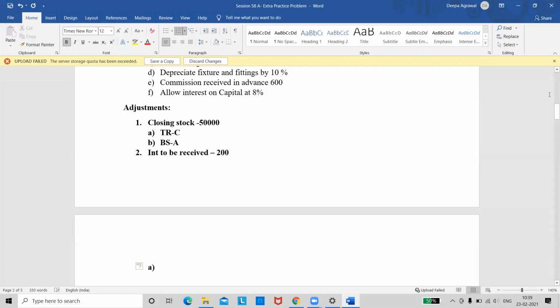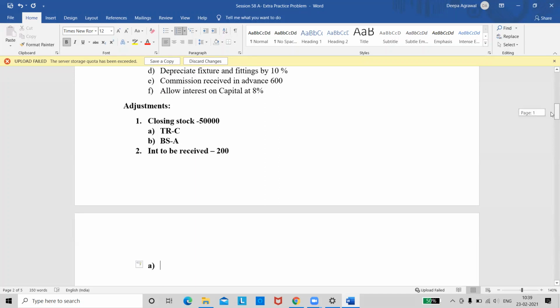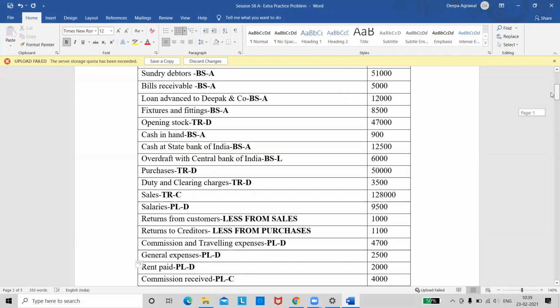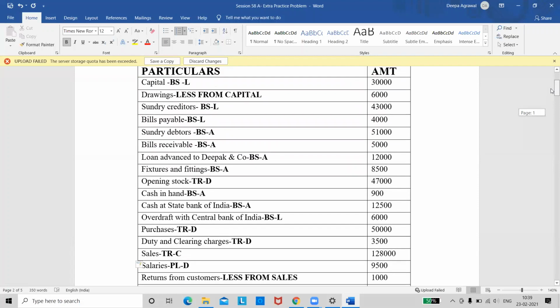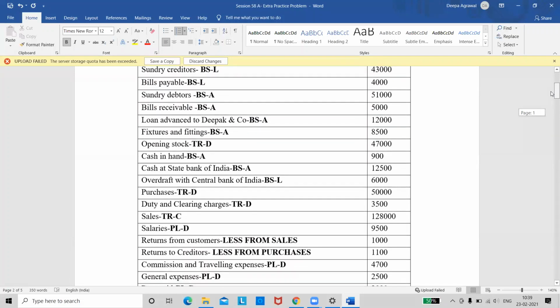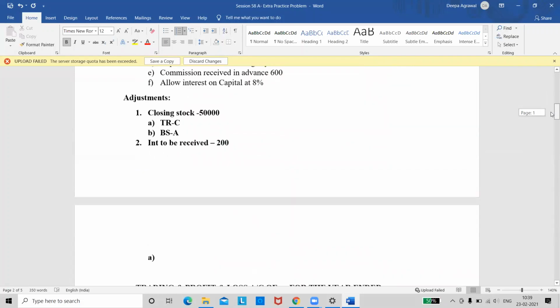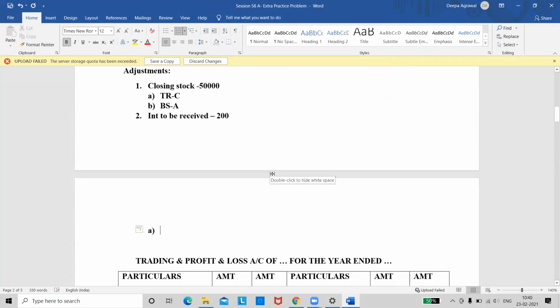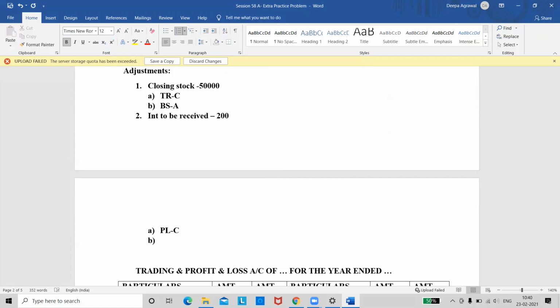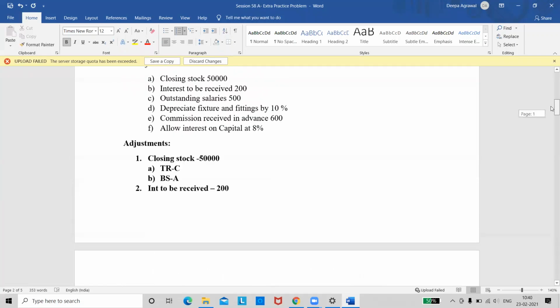See, do we have interest in the trial balance? Can we add it? Check your trial balance. Do we have an interest anywhere? No, ma'am. We don't have, right? So what will we do? We will directly take it on the P&L account on the credit side because we don't have anything to be added there. Next one, we have to show it in balance sheet, asset side, because it is interest receivable.